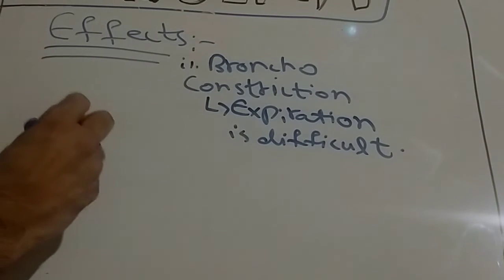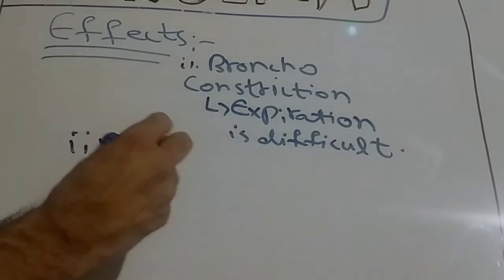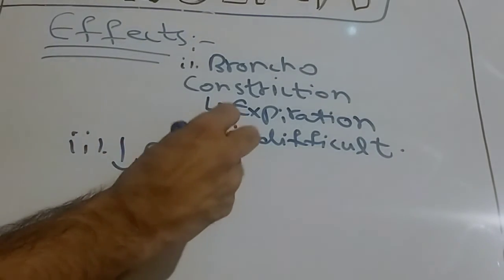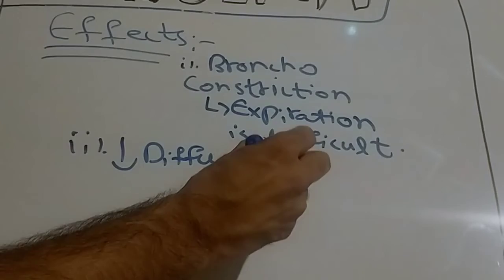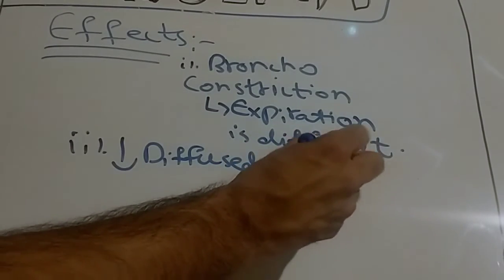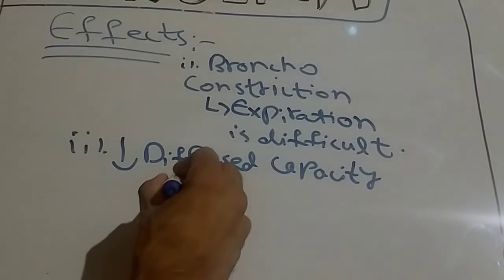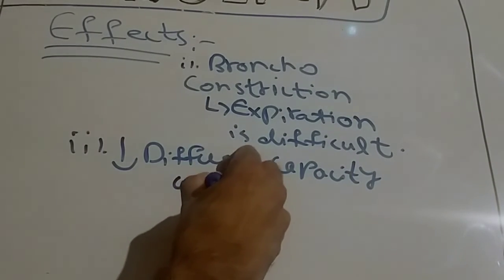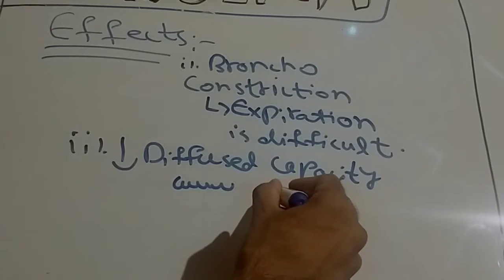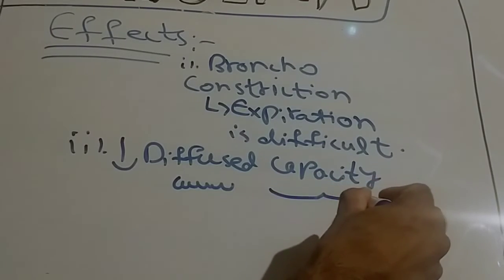Secondly, diffusing capacity is decreased. Now I will explain how diffusing capacity is decreased with the help of a diagram. We know that the walls of the alveoli are folded like this in order to increase surface area, but in the case of emphysema they become like this.